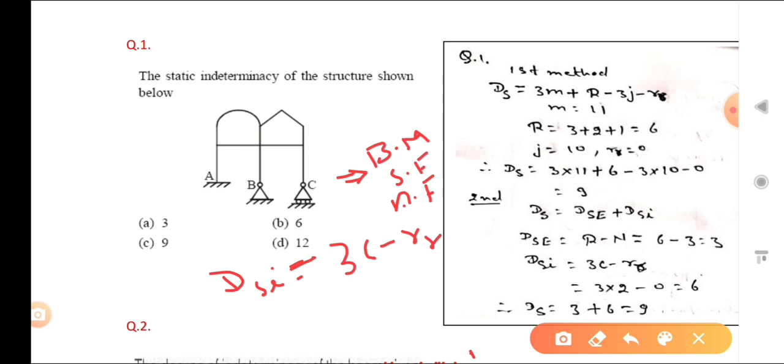Okay, so here you can see how many closed loops are there? 1, 2. So that is 3 is to 2, and there are no hybrid joints, so minus 0. So that is 6. So 3 plus 6, that is 9. Where will that be used? That is convenient when sometimes in a question they ask only dse or maybe dsi. So in that way you can find that. So that is our first question. We have devoted some time to question 1. Okay. So now we will go for the next problem.